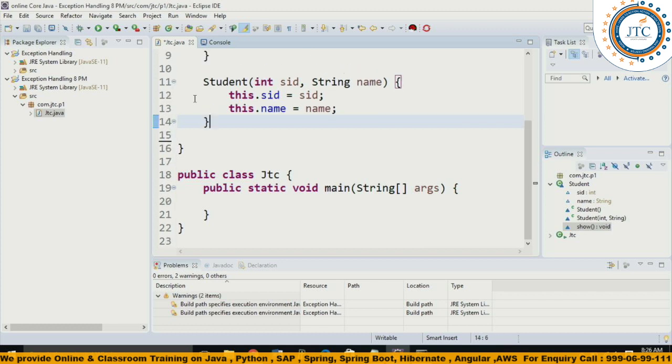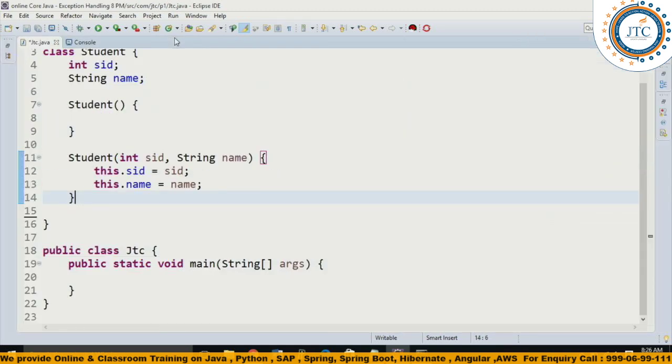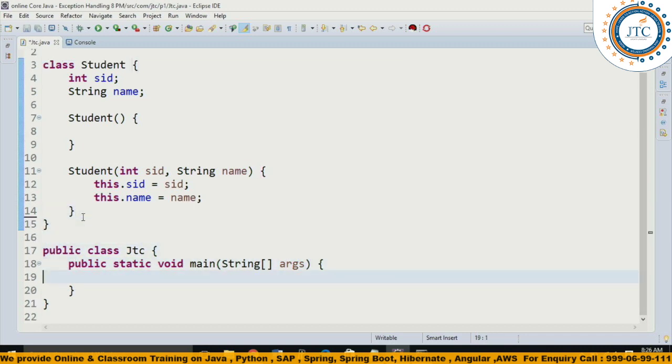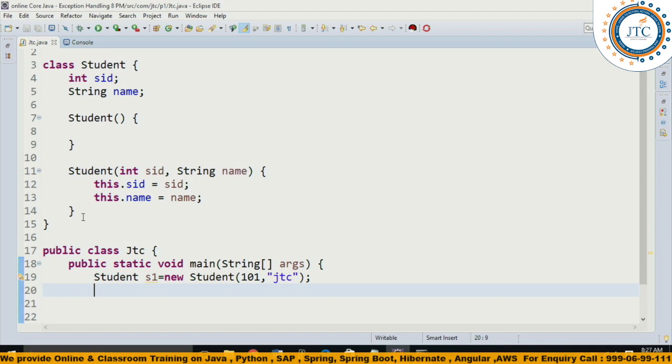At this time I am not writing any sort of method. What I'll do here is create the object: Student s1 = new Student, passing inside it 101 and maybe the name JTC. Only these two parameters I have written here.